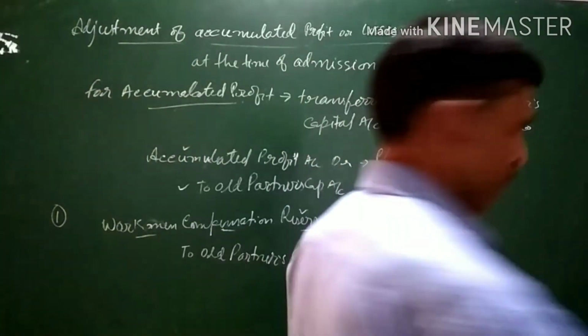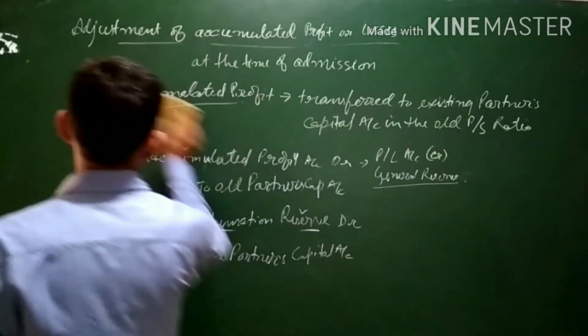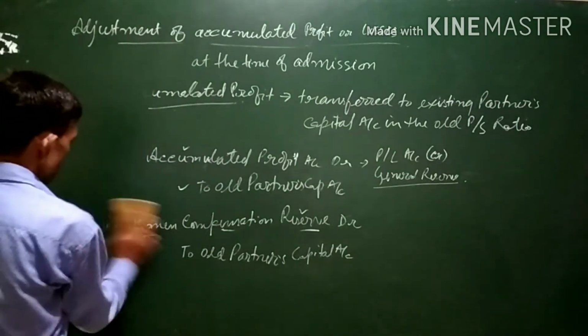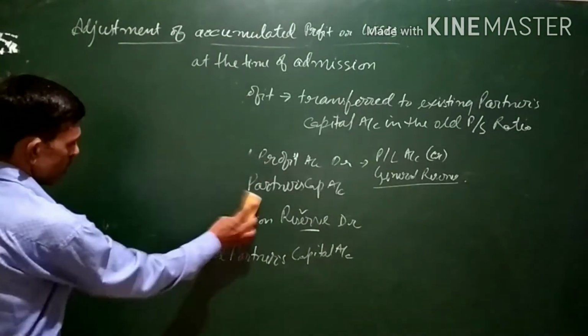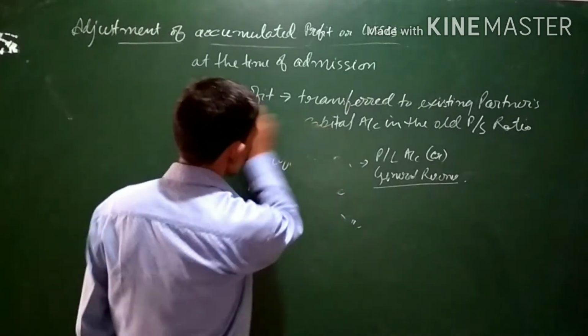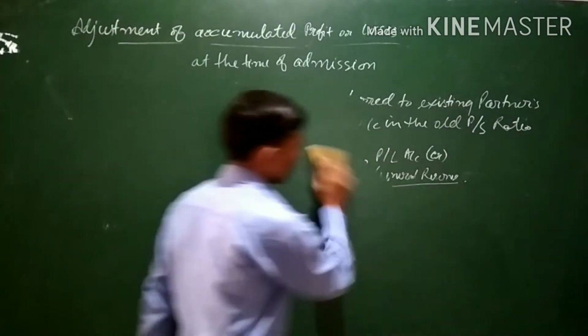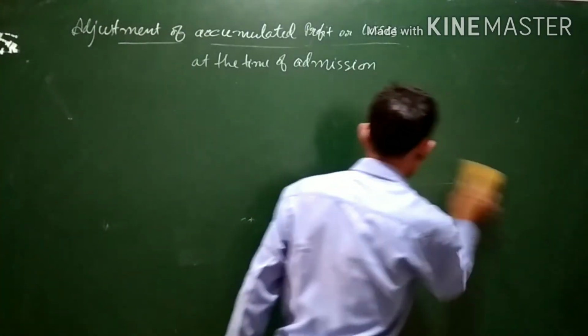Now some other scenarios we are also discussing. First, when nothing is mentioned with regard to a claim by the worker for compensation.